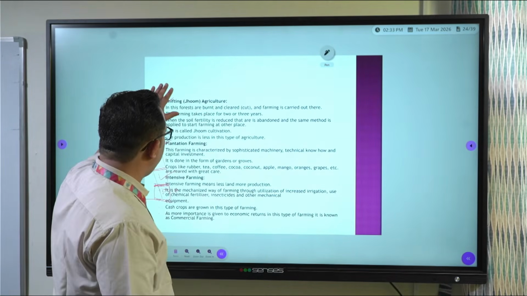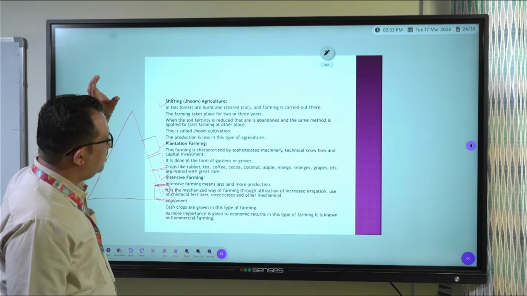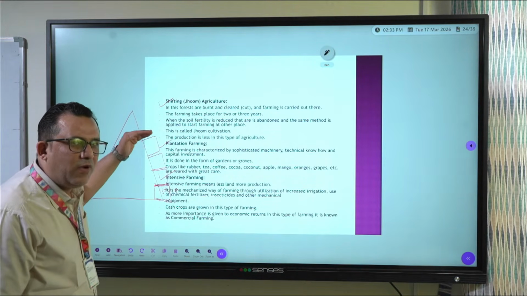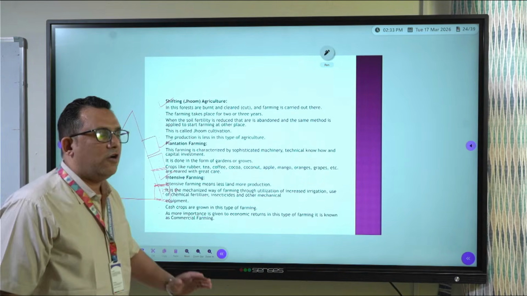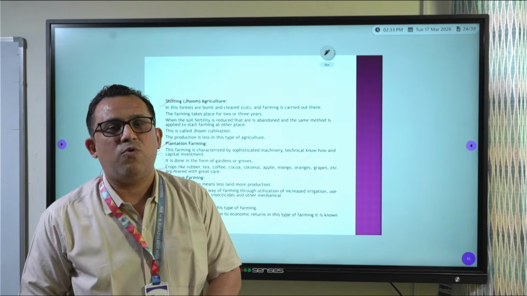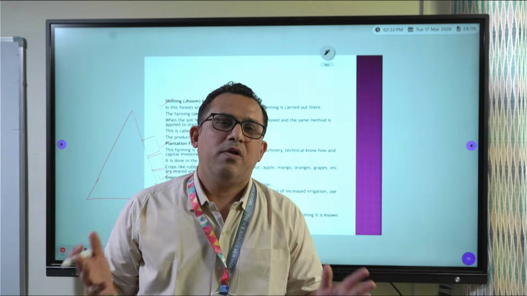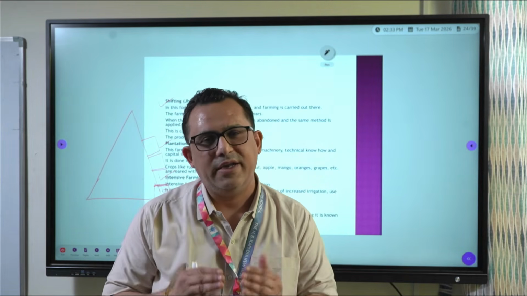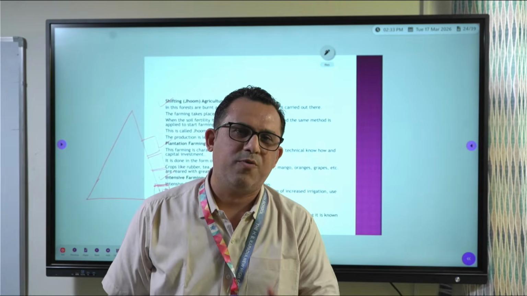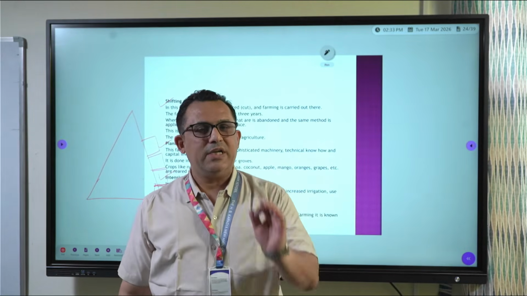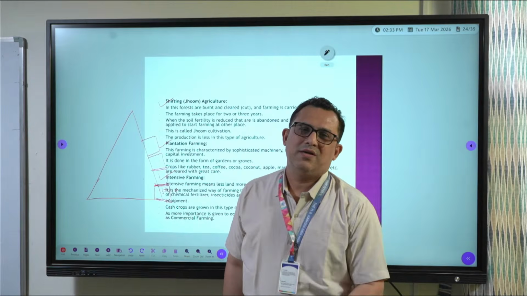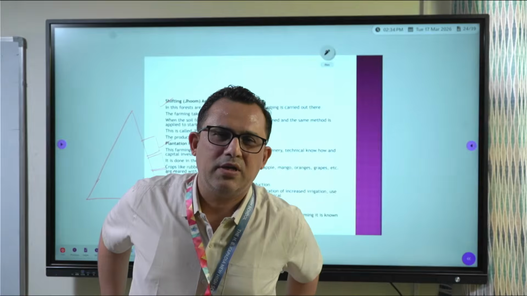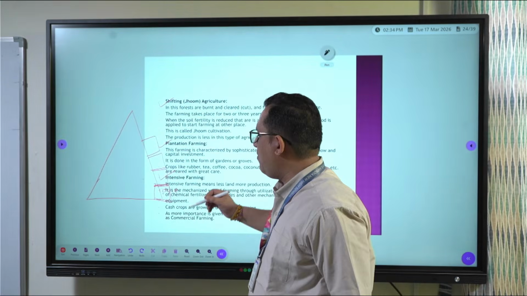They have given many names to it, but the most important point is that while shifting from one land to another land, most of the forest was deprived of plantation, trees, and it would get deforested. That was the biggest problem in this farming. Britishers tried to stop it, but this is the traditional farming. It was also difficult for the Britishers to stop it. The main thing is that in this type of farming,